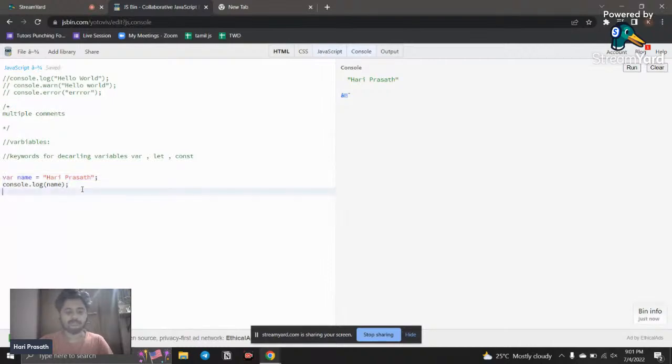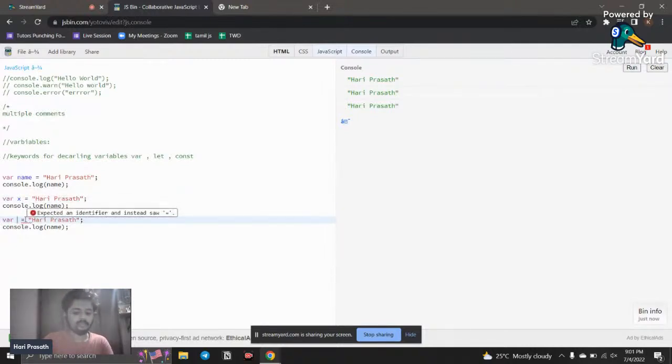So I just copy this and paste it, and instead of name I'm going to say x, and instead of name I'm going to say y. By using the let keyword I'm declaring a variable, and by using const I'm going to declare a variable.